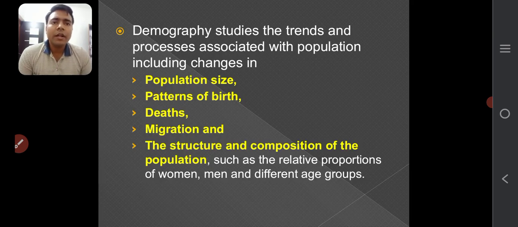Demography studies the trends and processes associated with population, including changes in population size, patterns of birth, deaths, migration, and the structure and composition of the population, such as the relative proportion of women, men, and different age groups. So demography studies a wide range of things: the size of population, the pattern of births, how much death rate there is, and how many people have migrated. All these things come under the category of demography. Now we have two types of demography that we will also see.